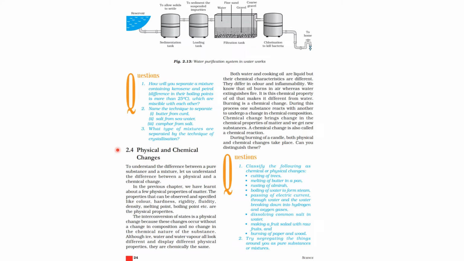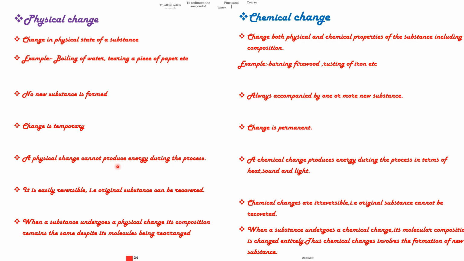To understand the difference between a pure substance and a mixture, we have to learn the difference between a physical and a chemical change. When we observe different kinds of changes around us, suppose you forget to keep the milk inside the fridge in summers, what happens? It gets rancid. Likewise, when you keep ice out of the refrigerator, you observe water around it and finally the ice gets converted into water. So these are all the changes that are taking place around us. But some changes can be reversed, like water can be converted back to ice, but a rancid food item cannot be made fresh again. So let us learn in detail about these changes.